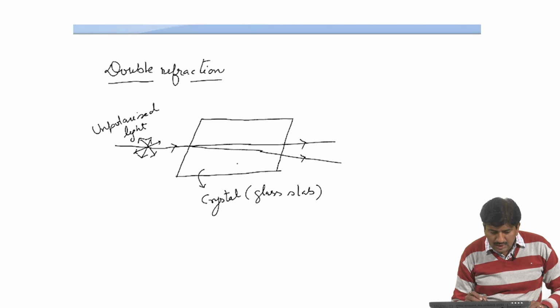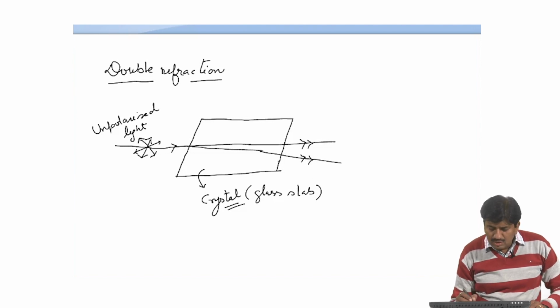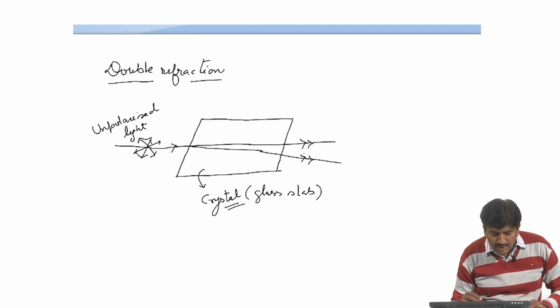If the light is incident on a transparent anisotropic crystal, it is divided into two light rays, and these light rays have different velocity in different directions. That is the reason of division of these light rays, and this phenomenon is known as double refraction.